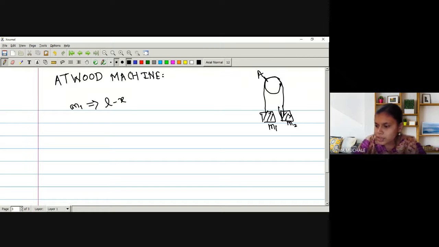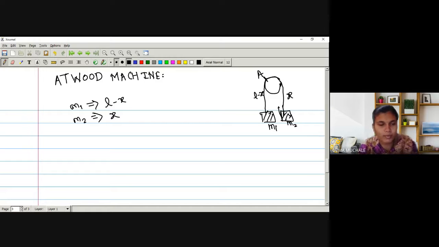So what will be the distance of M2? X is the distance of mass M2 from the pulley, or rather from A. The total length of the string is L, and the distance of mass M1 from point A is L minus X. The distance of mass M2 from A is X, and the total length is L minus X plus X, which is L. So this is the construction of an Atwood machine.